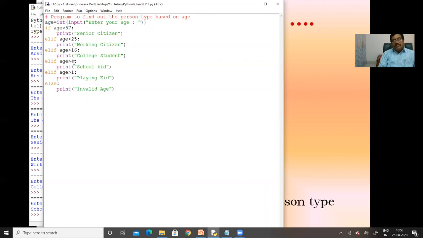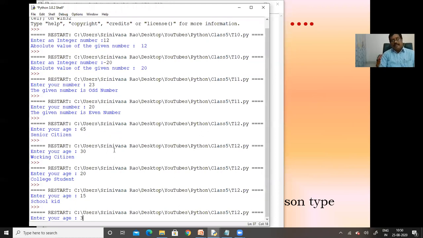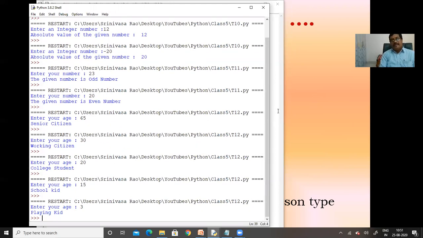Similarly, if this condition is not satisfied, meaning the age is less than 4, it will come to this elif part, and it is going to check whether the age is greater than 1 or not. If this condition is satisfied, his age will be between 1 and 4. At that time, it is going to print that he is a playing kid. See, I am going to specify 3, he will be the playing kid.